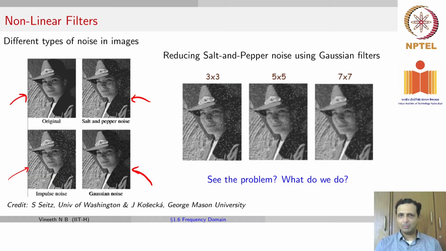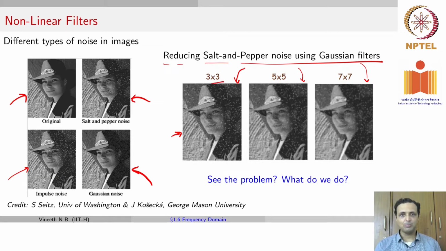So let's consider one particular noise case. Let's take the salt and pepper noise, which all of you, I'm sure, will agree is present in a lot of images that we see. So salt and pepper noise looks like this. And if you now use a Gaussian filter, which we saw in the earlier lecture, and convolve this image with a Gaussian filter, with a 3x3 Gaussian filter, you would get this output, 5x5 this output, 7x7 this output.